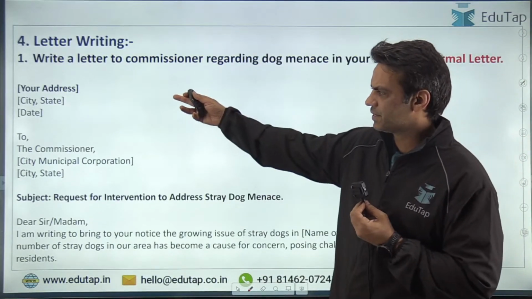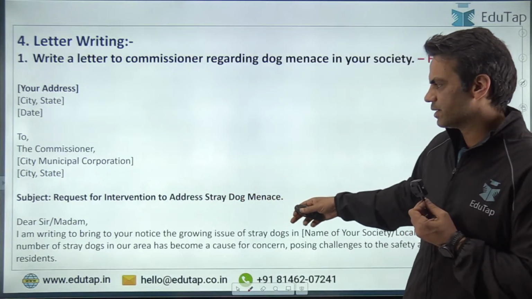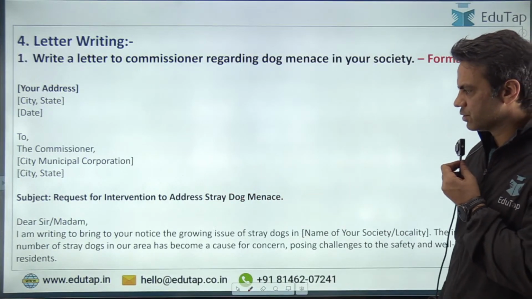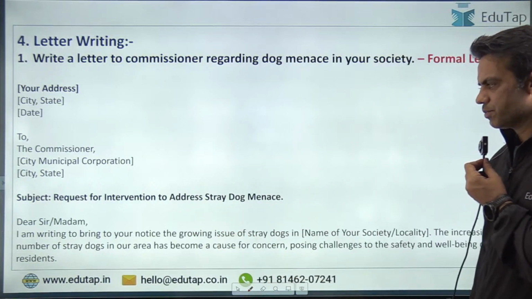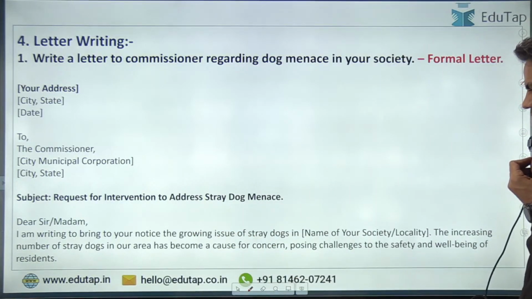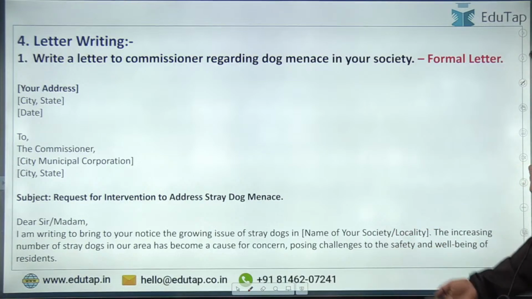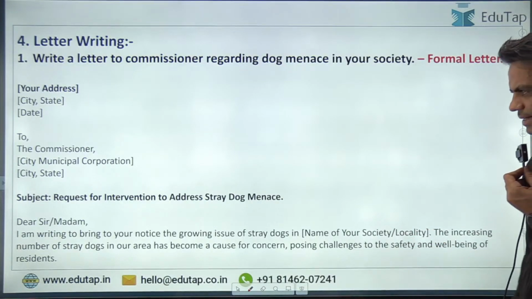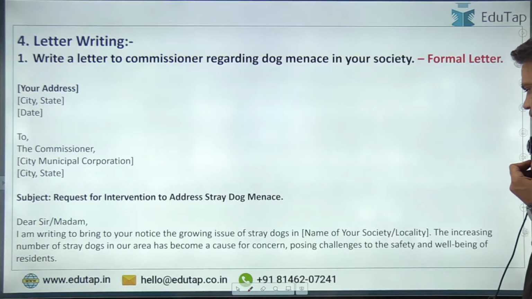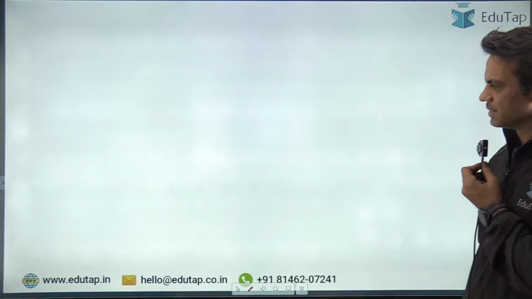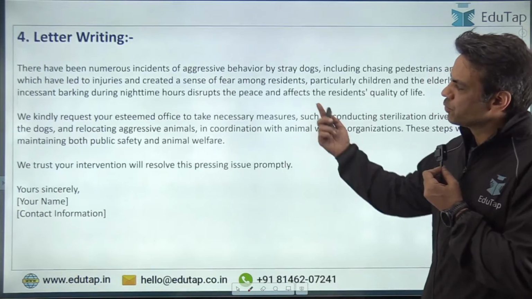So you start with your address, then date, then subject line could be request for intervention to address stray dog menace. Then you could start, dear sir or ma'am, I'm writing to bring to your notice the growing issue of stray dogs in your locality, whatever the name you want to put there. The increasing number of stray dogs in our area has become a cause for concern, posing challenges to the safety and well-being of residents. Now, what could be written in the body?